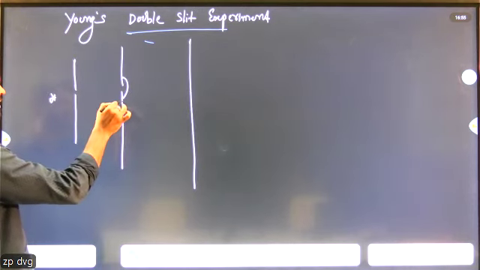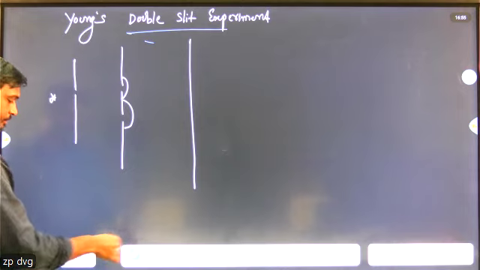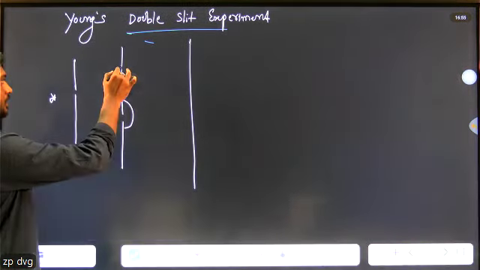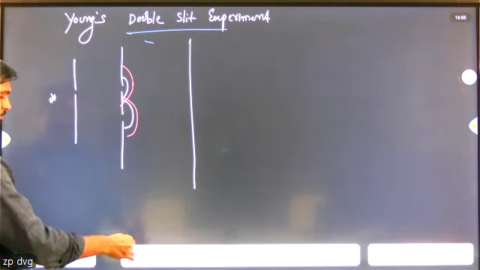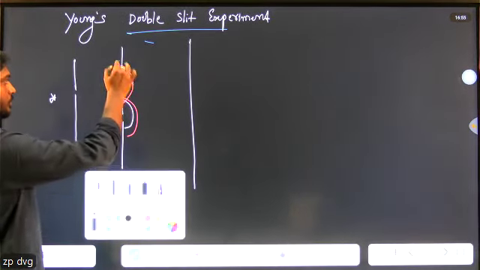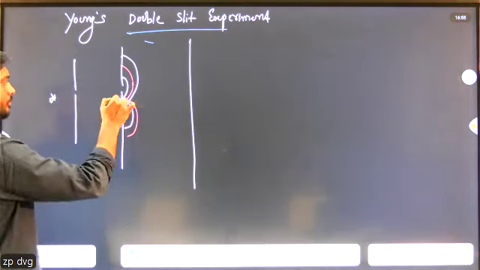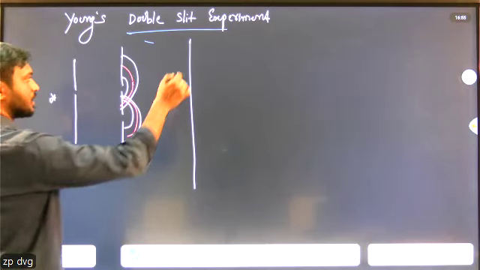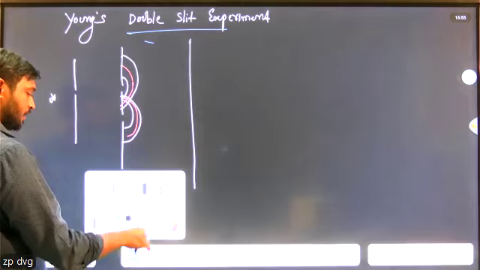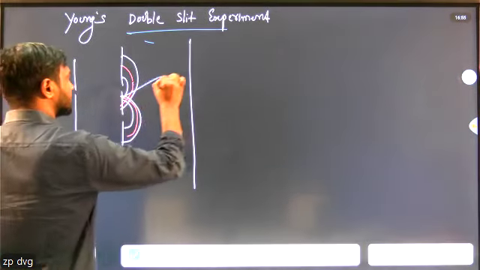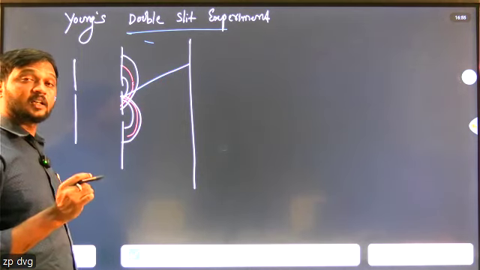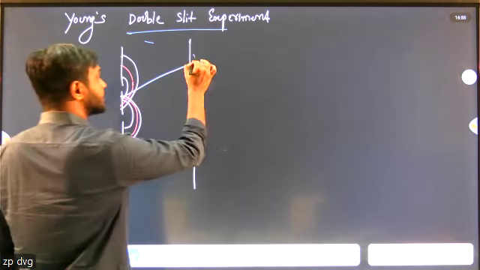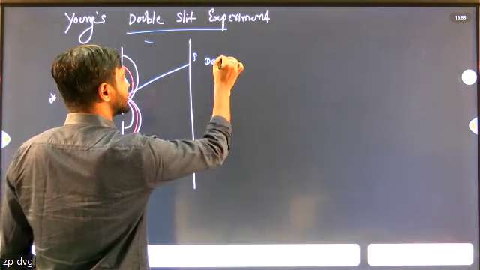Alternate bright and dark fringes are observed. Nothing but the crest of one wave falls on the trough of another wave, that is, dark fringes are observed.